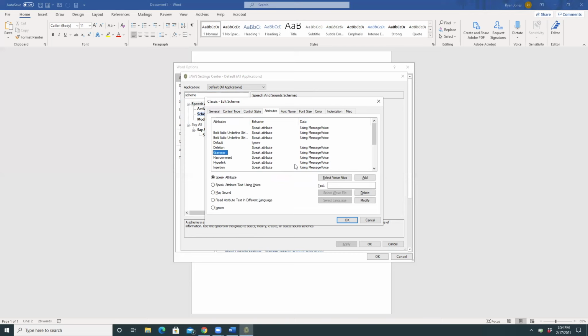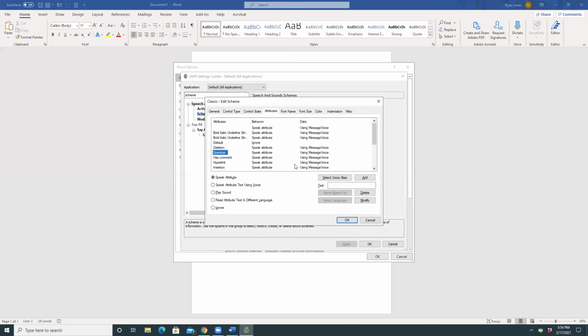Attributes tab. And then right arrow. Font name tab. Font name. So if we wanted to define that JAWS would speak or give certain information on a particular font, like Times New Roman, for example, we could set a rule up here. Font size tab. Font size. So we could have JAWS react differently when it gets to font with different sizes. So if, for example, we wanted JAWS to speak any font that was an 18 point a different way, we could set that up. Color tab.